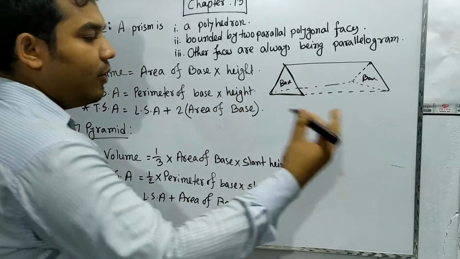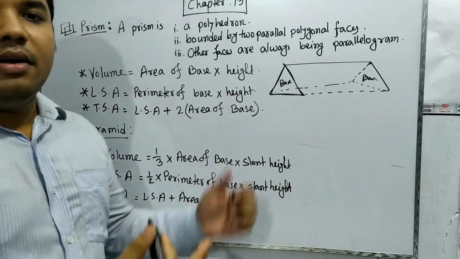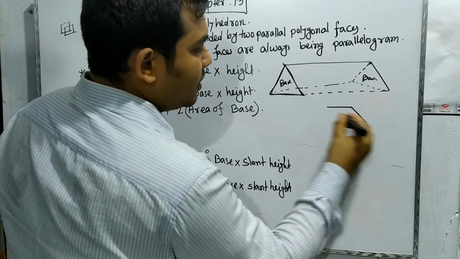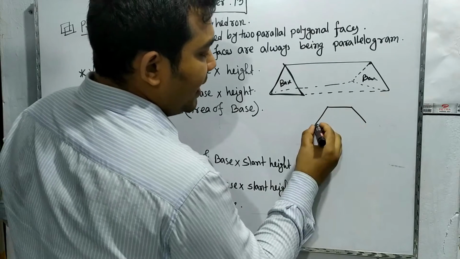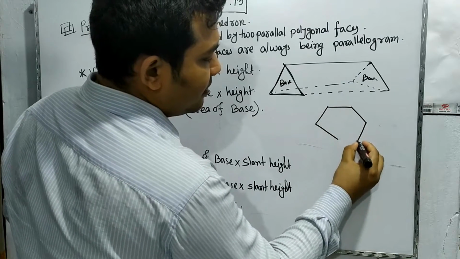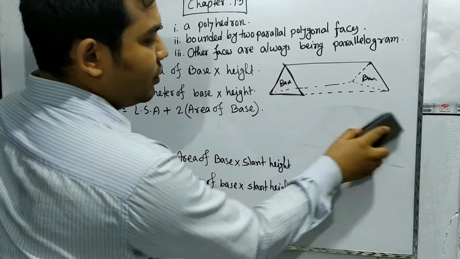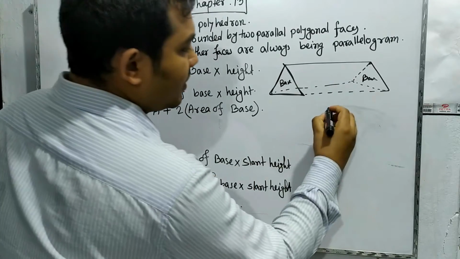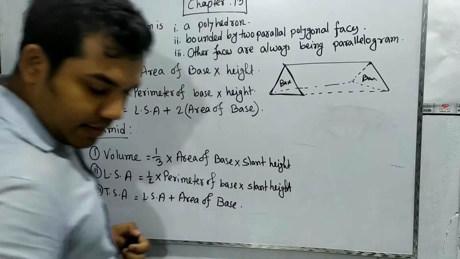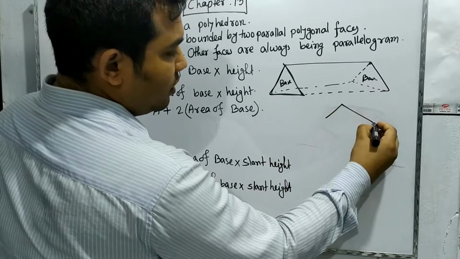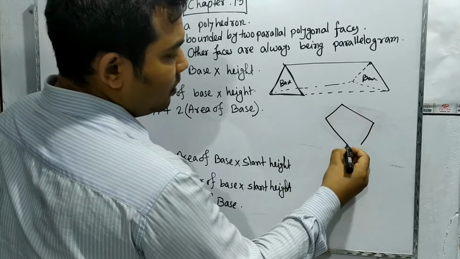It can be a polygon: triangle, quadrilateral, pentagon, hexagon, anything else. We are trying to draw a pentagon actually. It can be like this pentagon. So 1, 2, 3, 4, 5.